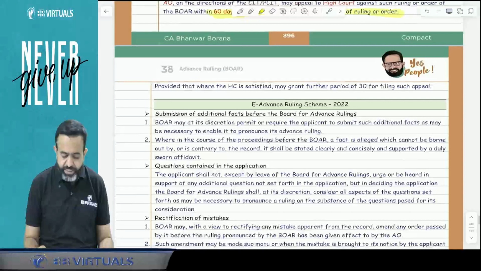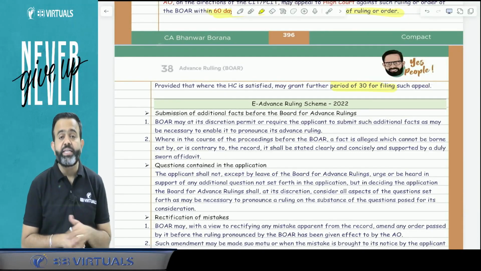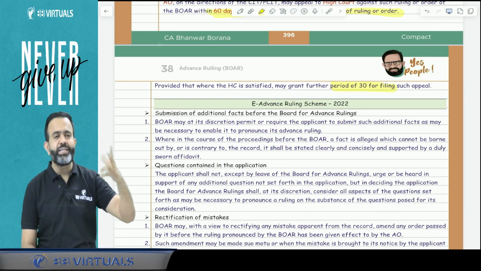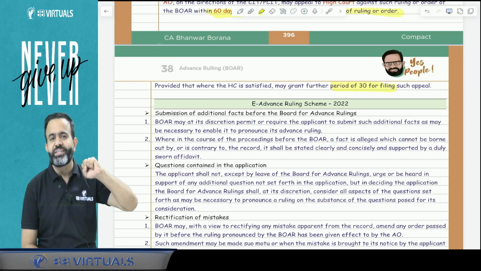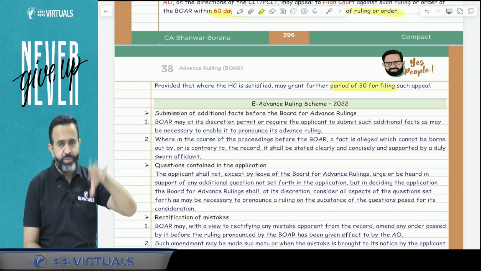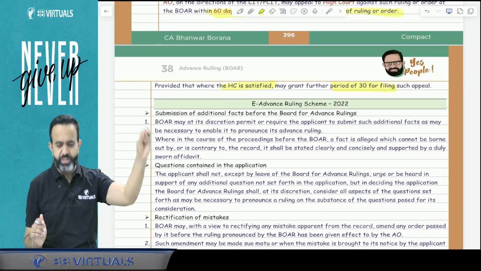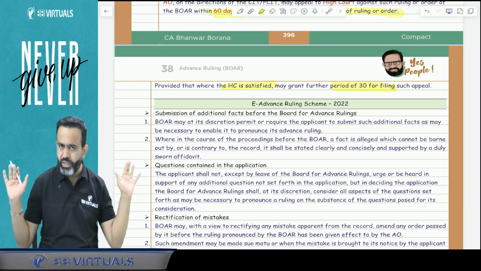But guys, if the high court is satisfied, then the high court can give 30 additional days also. So suppose after 70 days you realize that you should apply to the high court, you can apply after 60 days also, and here 30 days time will be given by the high court, only if the high court is satisfied, to file the appeal.